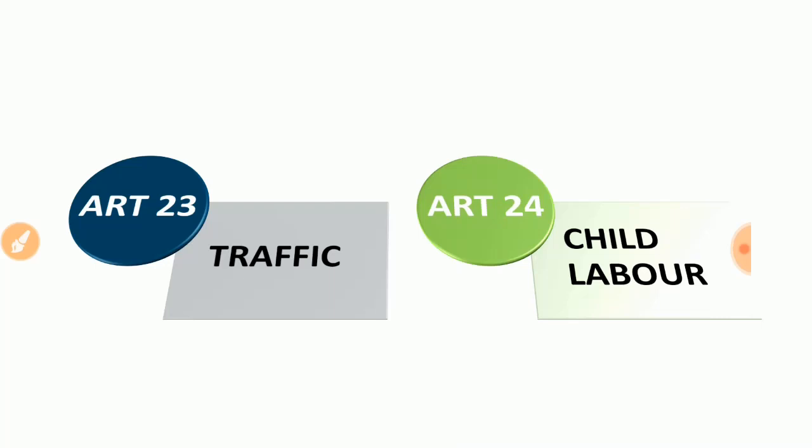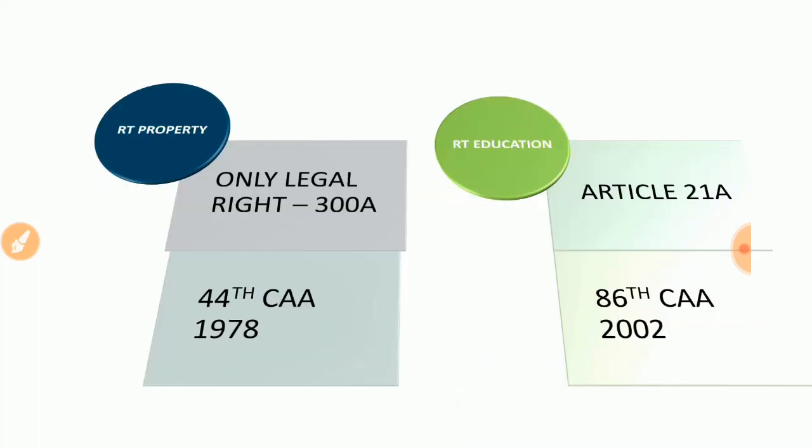Now we come to the right to freedom of religion. So we have an additional point here. Right to property, I already mentioned, initially there were 7 fundamental rights, now it's only 6, because the right to property was repealed in 1978 by the 44th Constitutional Amendment Act. It was taken away. It is there in the Indian Constitution, but it is not now a fundamental right. It was kept as a legal right in Article 300A. So remember, it is nowhere related to the fundamental rights articles. It is far away because it's 300A. So that means the right to property is now not a fundamental right.